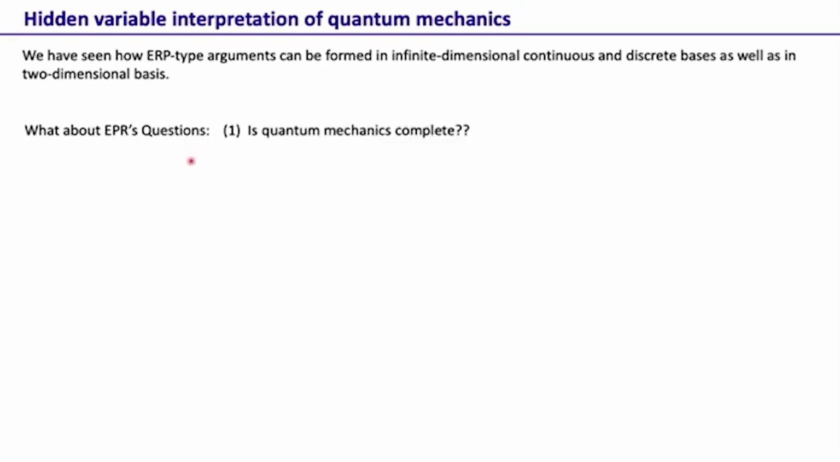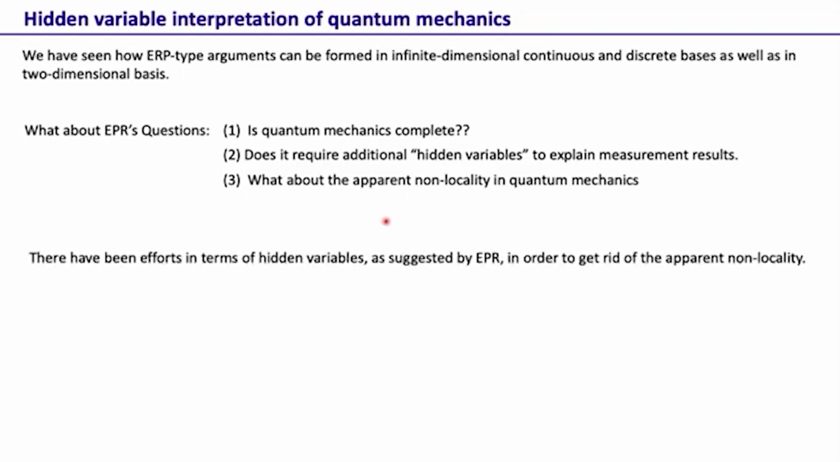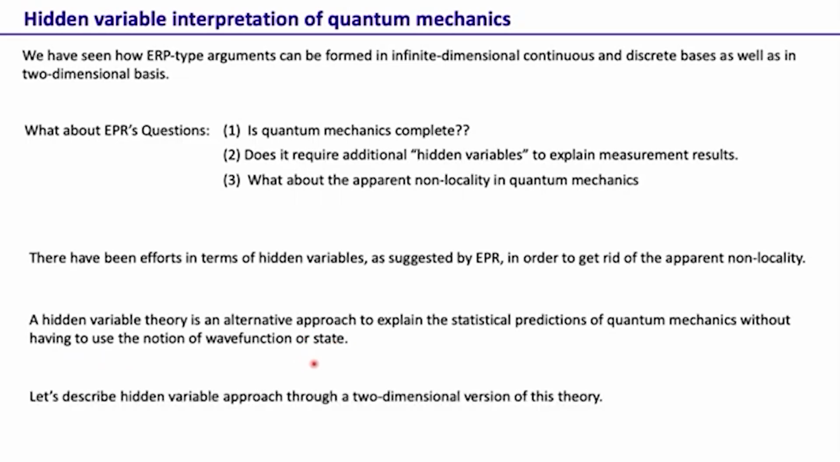So now what about EPR's question, that is, is quantum mechanics incomplete? Does it require additional hidden variables to explain measurement results? And what about the non-locality in quantum mechanics? There have been several efforts, in terms of hidden variables as suggested by EPR, to get to the apparent non-locality that we discussed within the EPR argument. This hidden variable is just an alternative approach to find a theory that is able to explain all the predictions of quantum mechanics, or all the measurement results that we see, but without having to use the notion of wave function or state or entanglement or anything. So this was the effort.